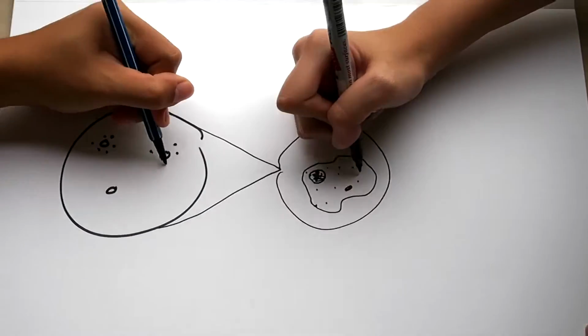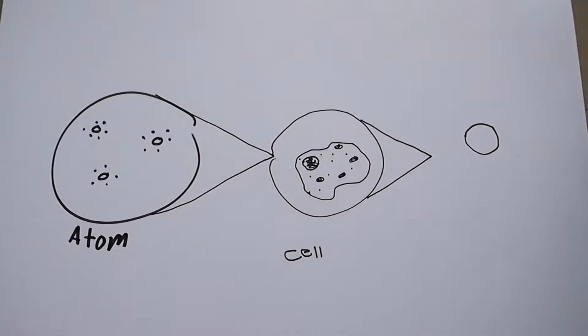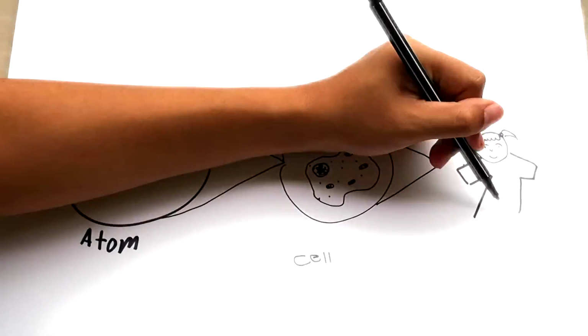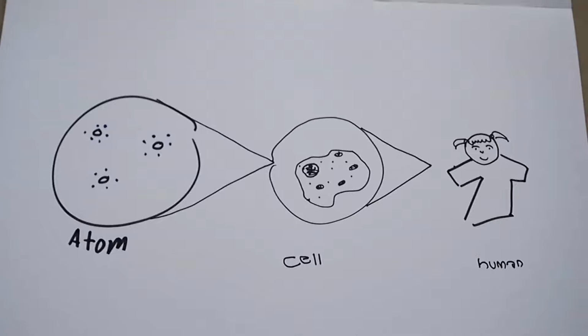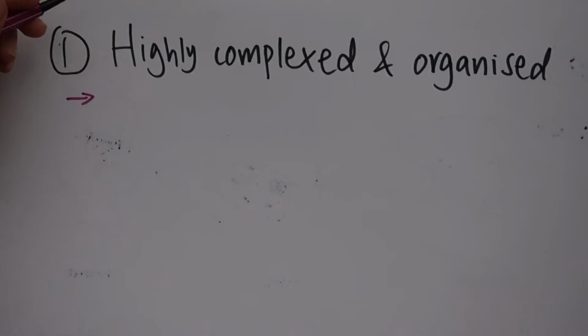We have all been taught that an atom is the smallest particle on Earth. Millions and trillions of atoms will make up just one tiny cell that is not even visible to the human eye. What is even more incredible is that we humans are made up of millions and millions of such cells. To know more about this small yet so significant creature, here are 7 basic properties of cells.